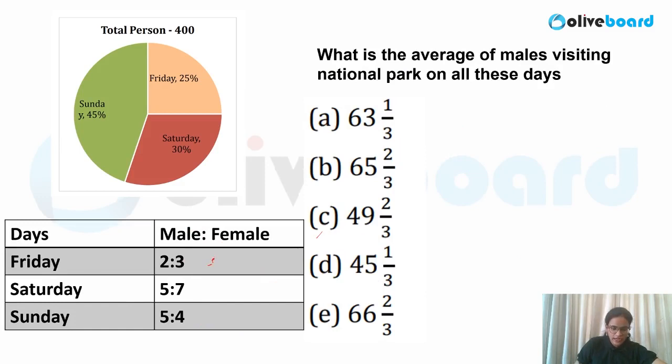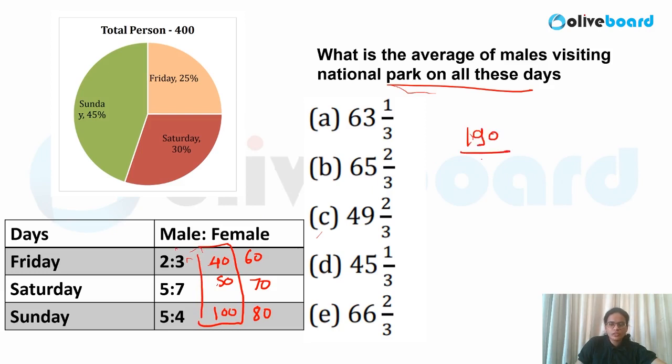Again, if you write down the values, it becomes easy. 40, 60, 50, 70 and 180 over here. So what is given? What is the average males visiting national park on all these days? Okay, so you have to simply take average of males. Very easy question. This is 190 divided by 3. 190 is the total males divided by 3. So easily you can calculate 3 6s are 18, 1 would be remaining, 3 3s are 9, 1 by 3. So 63 1 by 3 would be the average in this case. I hope it is clear.